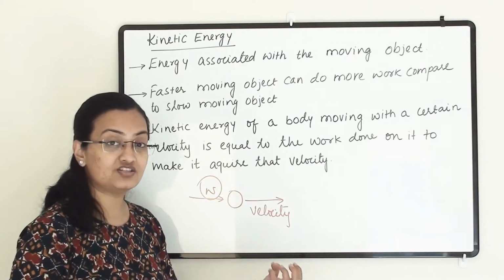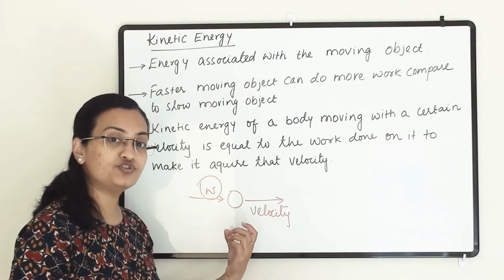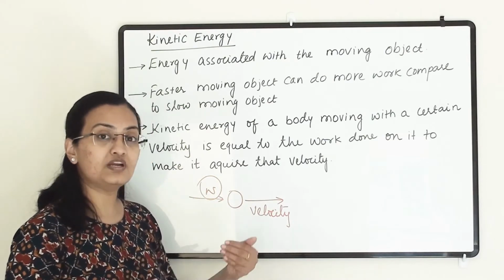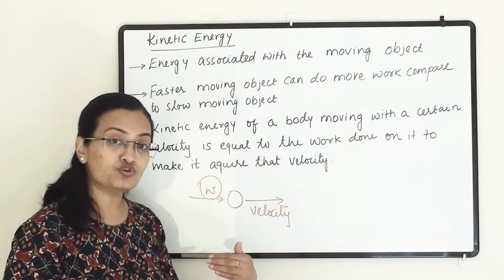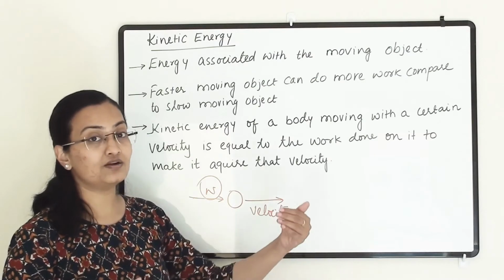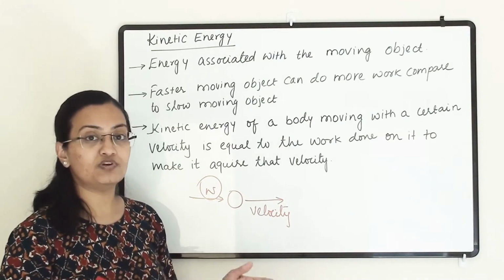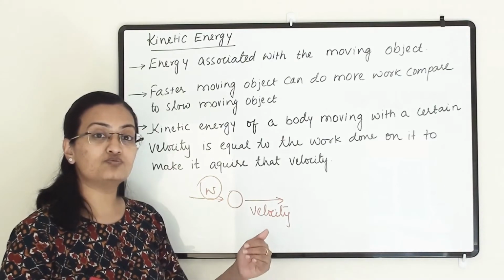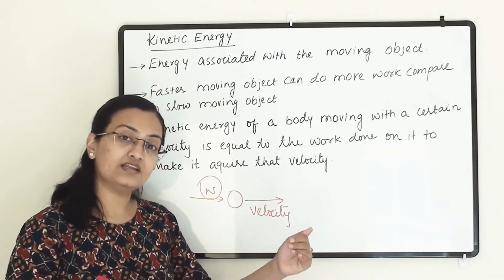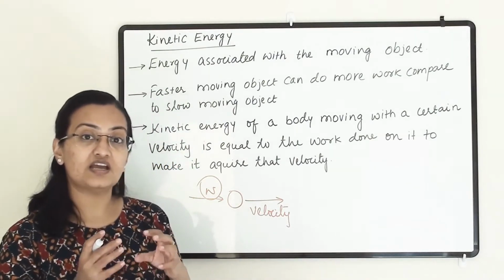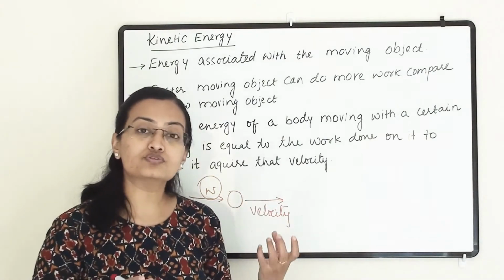So this energy will help this object to do some work. If this energy is more, then the speed will be more. That motion will be faster and it can do more work. If the energy is less, then the speed will be less and the object will move slower and it can do less work. So basically the energy helped the object to do some work.